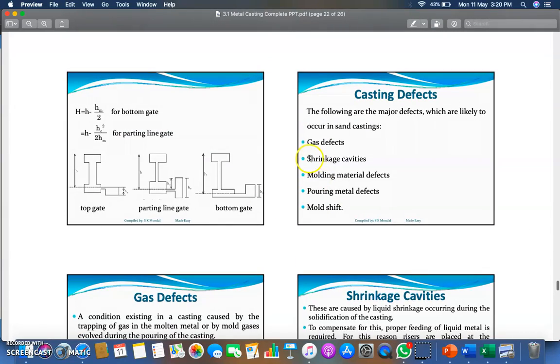They can ask, explain the shrinkage cavity casting defect, or explain the mold shift casting defect. So you have to explain each one if it is asked particularly. If it is not asked particularly, then you can explain all defects in a very concise way. It is very effective in your competitive exams as well. Most of the time it has been asked in the objective questions from casting defects.